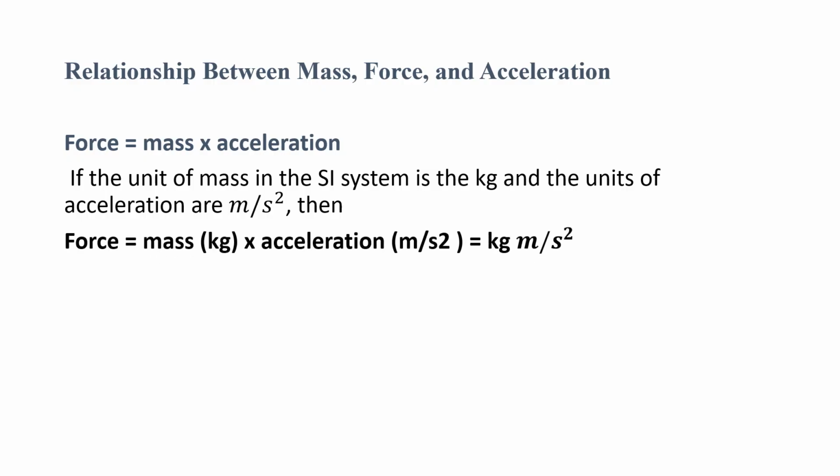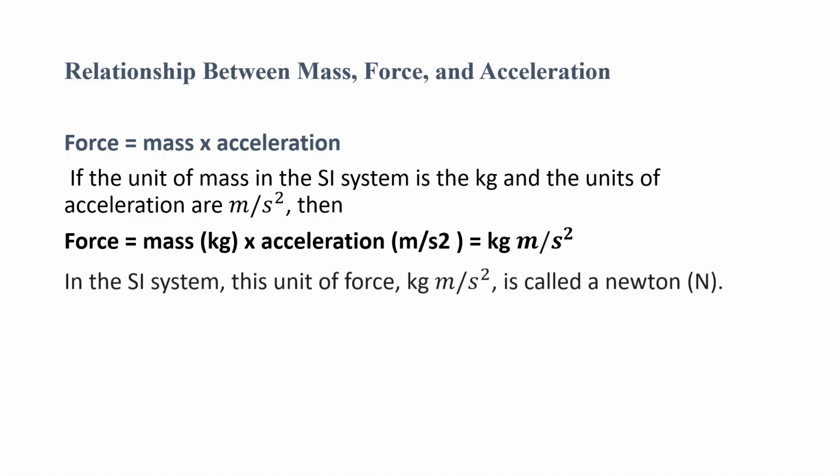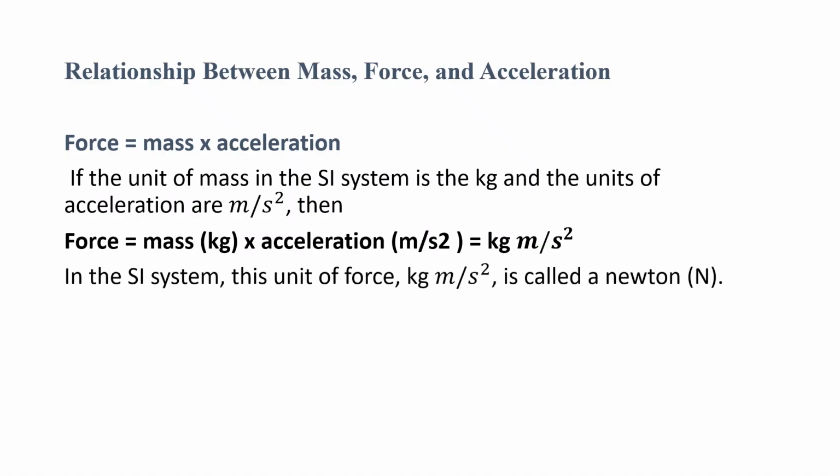Then force equal to product of mass into acceleration, kg meter per second square. In the SI unit, the unit of force kg meter per second square is called a Newton. That is 1 Newton equal to 1 kg into 1 meter per second square.